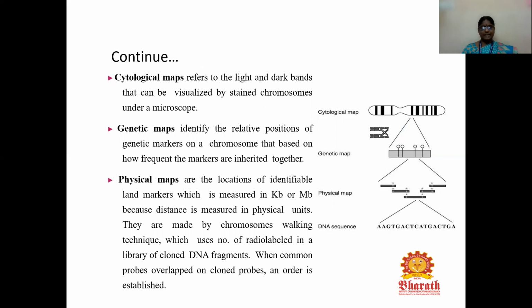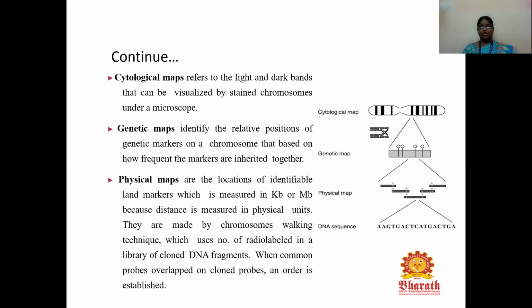You can see it in the diagram. Cytological maps refer to the light and dark bands that can be visualized in stained chromosomes under a microscope. Genetic maps identify the relative positions of genetic markers on a chromosome, which is based on how frequently the markers are inherited together. Physical maps show the locations of identifiable landmarks, which are measured in kb or Mb because distance is measured in physical units. You can see the differences in the diagram.